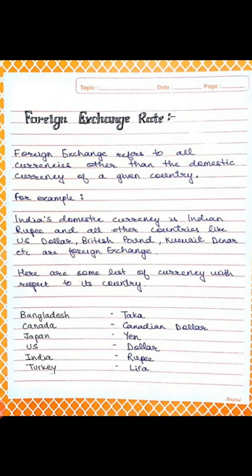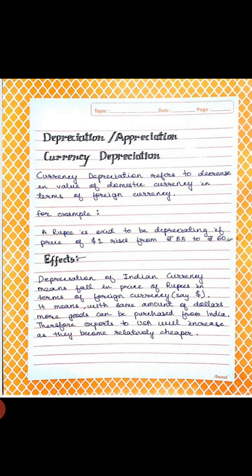So now we have to discuss the concept of appreciation and depreciation of domestic currency. Students, appreciation of domestic currency and depreciation of domestic currency. So currency appreciation or currency depreciation, we will discuss currency depreciation first. Depreciation of domestic currency means it refers to a decrease in the value of domestic currency in terms of foreign currency. For example, a rupee is said to be depreciating if the price of $1 increases from rupees 55 to rupees 60. This concept is known as the concept of currency depreciation.